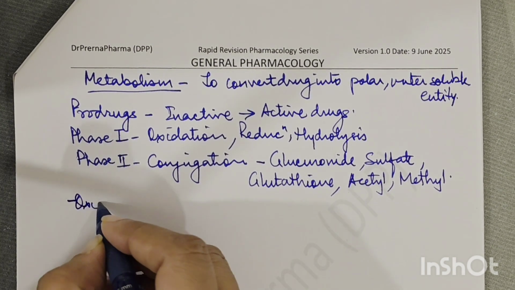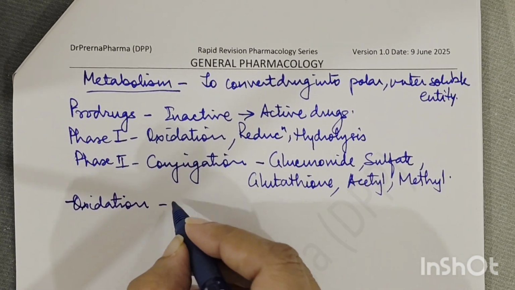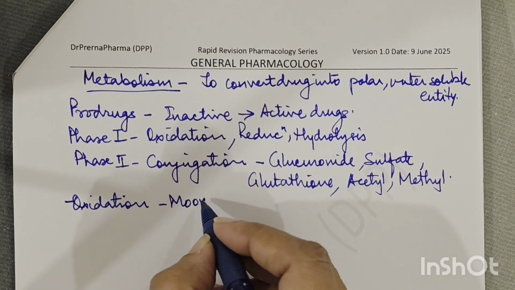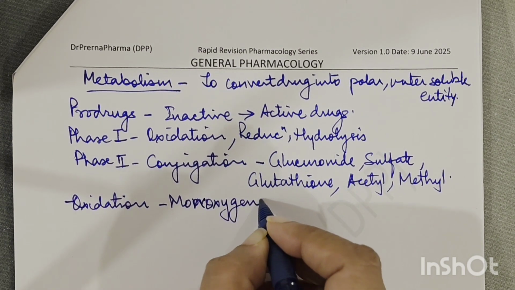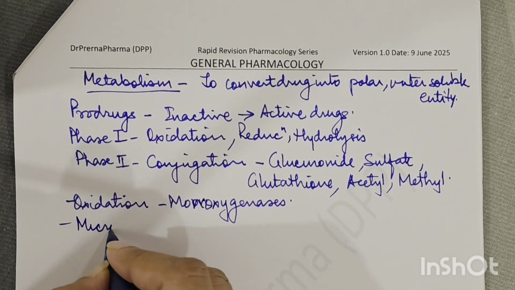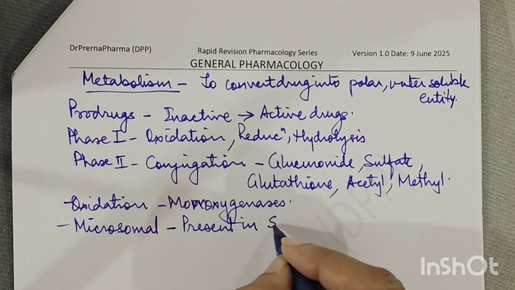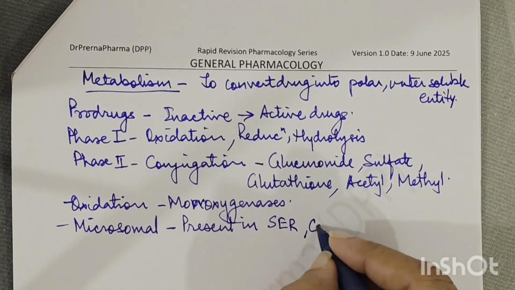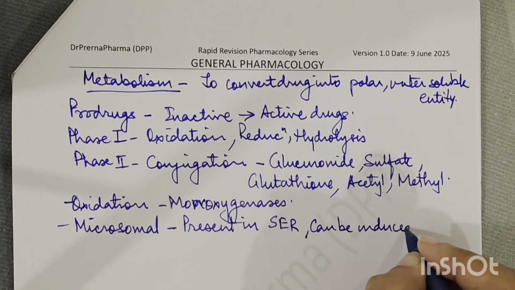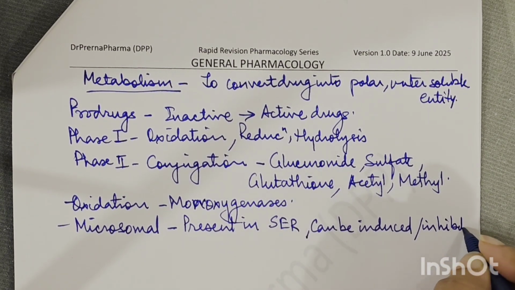Now coming to the first, that is oxidation. Now oxidation is done by enzymes which are called monooxygenases. These are microsomal. Microsomal means which are present in the smooth endoplasmic reticulum, and they can be induced or inhibited. Okay.